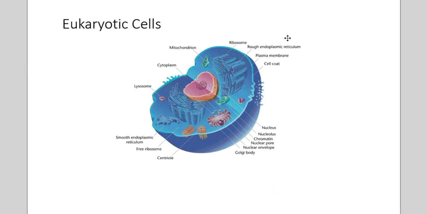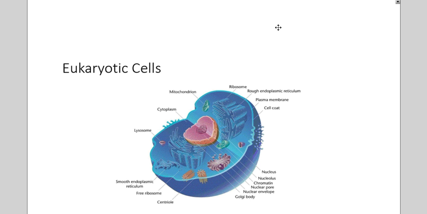Eukaryotic cells, let's look at the word eukaryotic. The prefix eu means true, and then of course karyos means nucleus. So these cells evolved after prokaryotes because they have a nucleus in the center of the cell, and the nucleus is surrounded by a membrane.